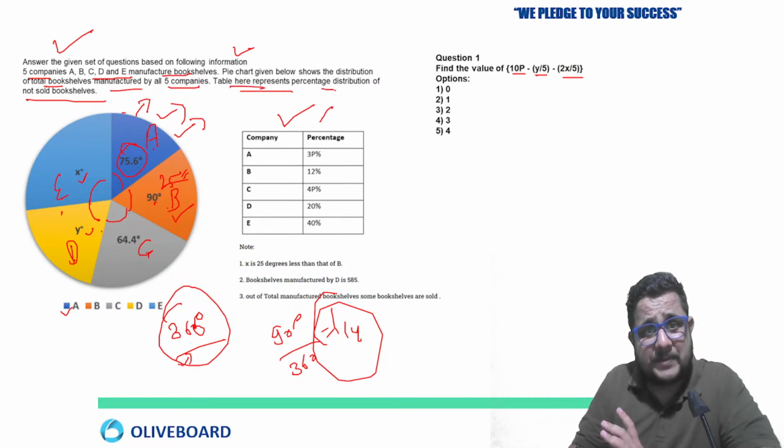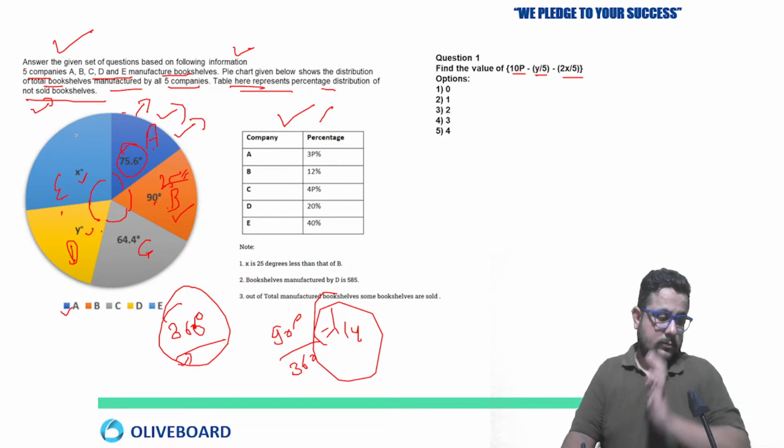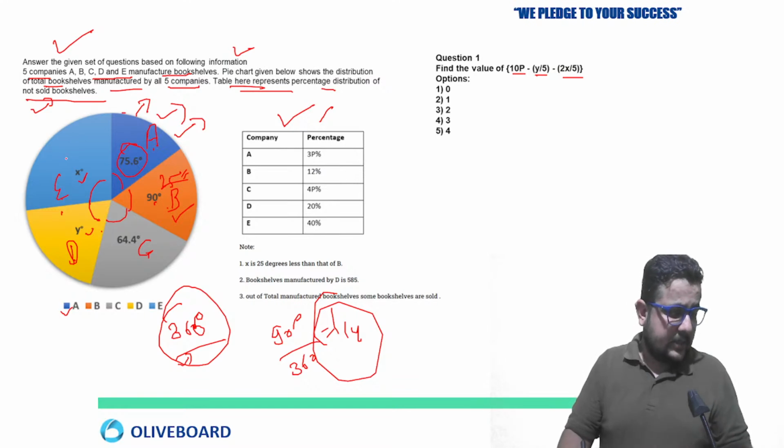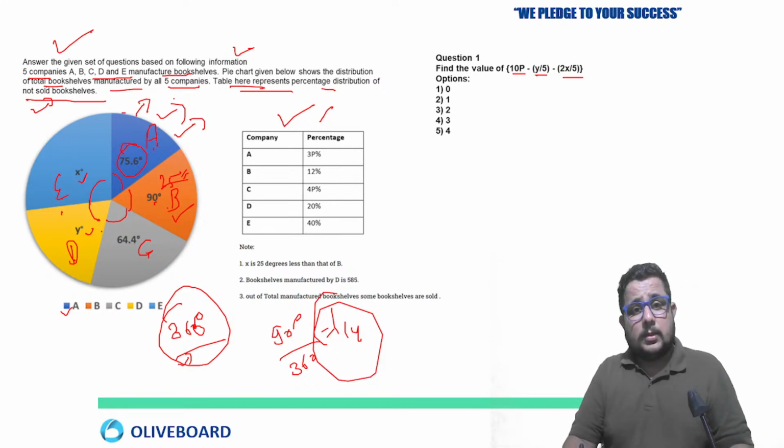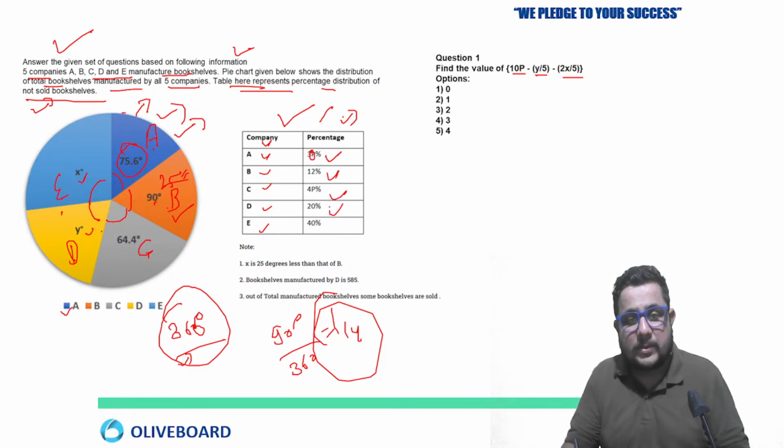The table here represents the percent distribution of not sold bookshelves. So it is about not sold, for companies A, B, C, D, E: 3p%, so p we don't know, 12%, 4p%, 20%, 40%.